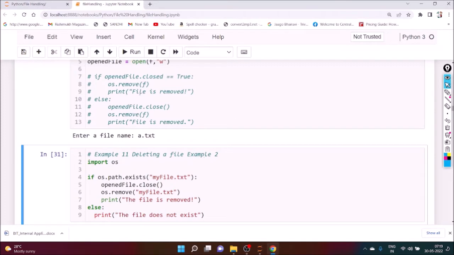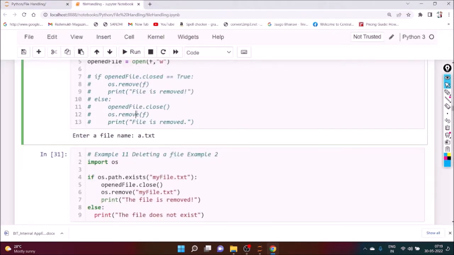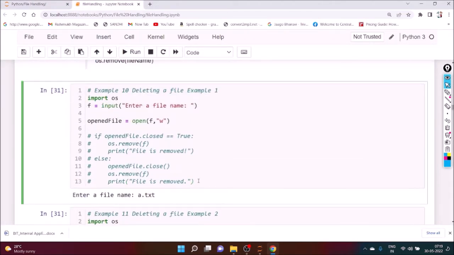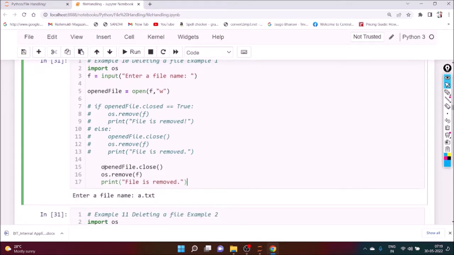It will not print anything. So that means a.txt is there and we can create it, and we want to remove it. So first of all, you just close the file, and we can remove it.